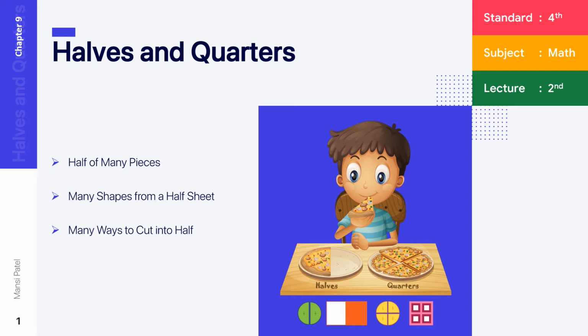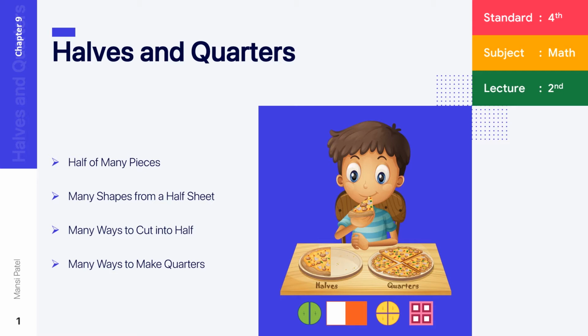If you want to cut any shape, then there are many ways. All those ways you have to see today in this activity. Then after that, many ways to make quarters. If you want to make quarters, then there are many different ways to make the quarters.